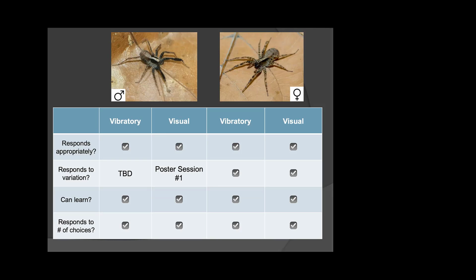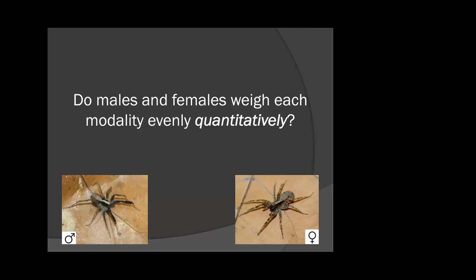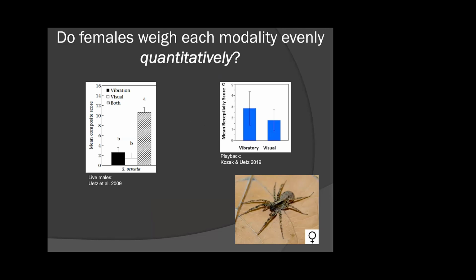Perhaps more importantly, like I mentioned at the very beginning, we need to also look at what happens quantitatively when we give them these unimodal signals. On the female end of things, we have past evidence, from a variety of studies, that they actually equally prefer the unimodal signals in terms of the sheer number of receptivity displays. By all means, they heavily prefer the multimodal signal, but as unimodal signals, they weigh them relatively equally.